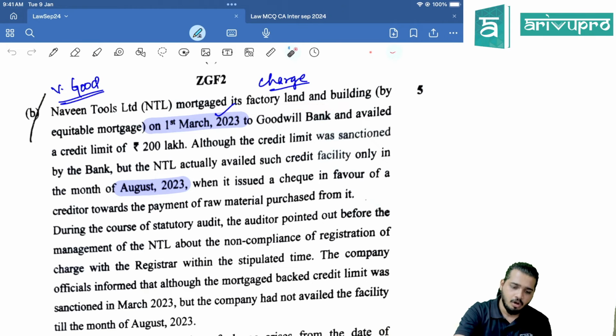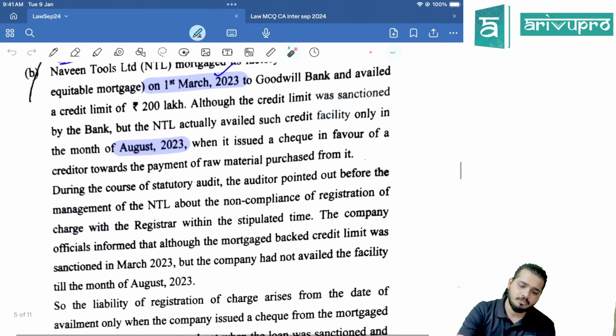Next. Naveen Tools Limited mortgages factory, land and building, right? This is a charge on 1st March 2023. So when did it mortgage it? On 1st March 2023. So charge was created on which date? 1st March 2023. Section 77 says within 30 days of creation of charge, you're supposed to register it. Clear? Okay. To Goodwill Bank and avail the credit limit of 200 lakhs. Although it was sanctioned, the company, that is NTL, actually availed such a facility only in the month of August 2023. Does it matter to us? No. When did the charge get created? On 1st March. So from there 30 days applicable.